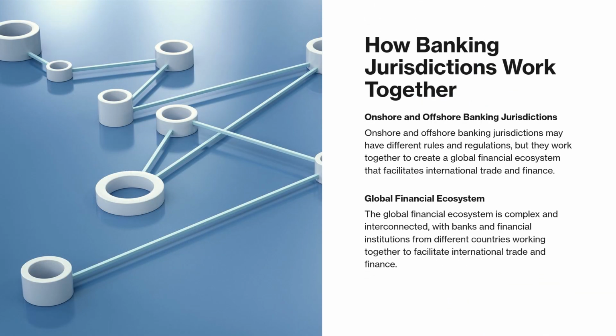How banking jurisdictions work together. Onshore and offshore banking jurisdictions. Onshore and offshore banking jurisdictions may have different rules and regulations, but they work together to create a global financial ecosystem that facilitates international trade and finance. Global financial ecosystem. The global financial ecosystem is complex and interconnected, with banks and financial institutions from different countries working together to facilitate international trade and finance.